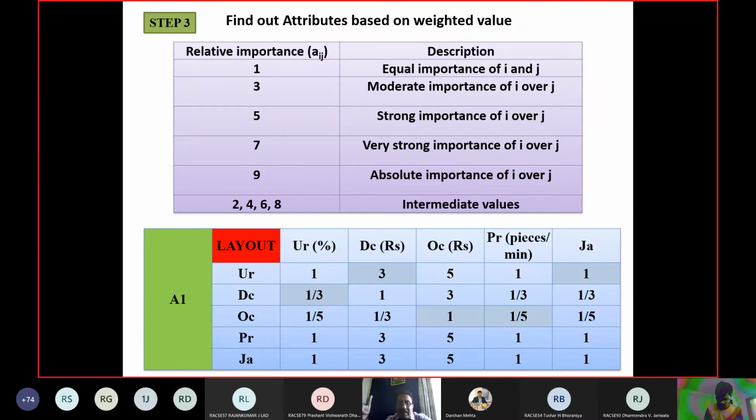Comparing UR with DC, the weightage is 3, UR with OC, the weightage is 5, UR with PR and UR with job accuracy, they are equally important. On top of this matrix you write: derived from pairwise comparison sent to the experts.